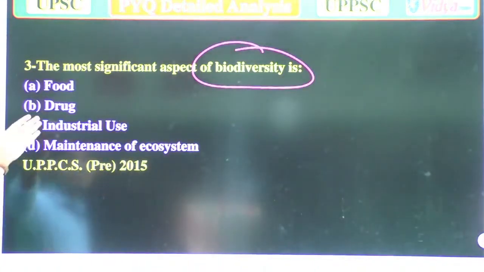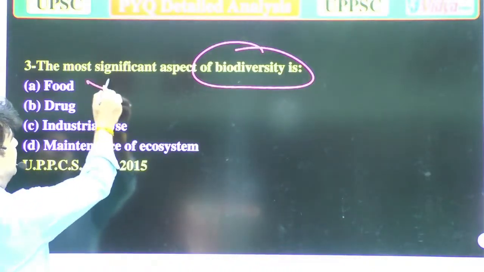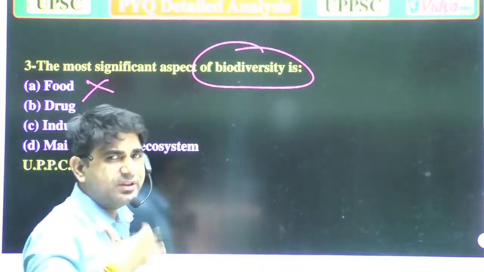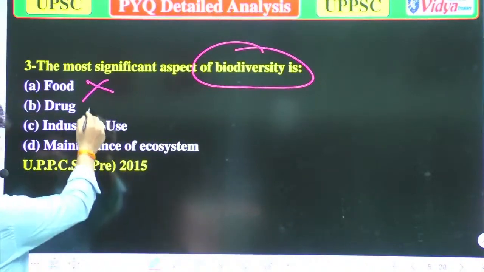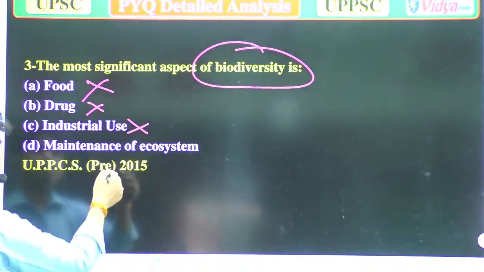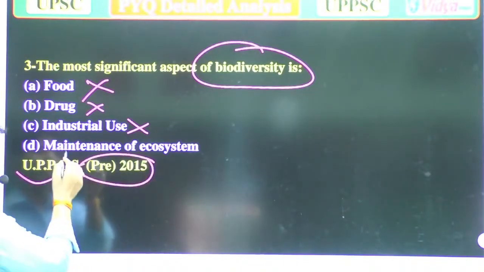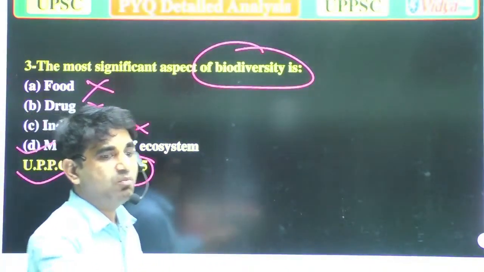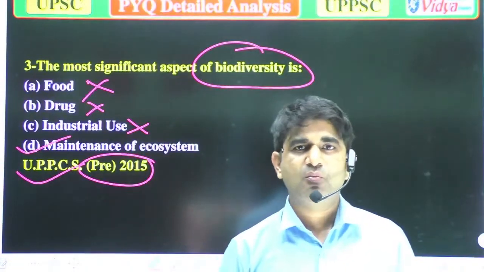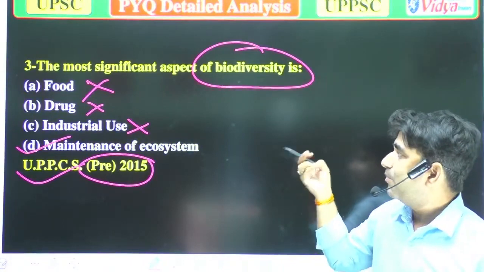B. Drug. C. Of ecosystem. It's a simple question, anyone of you can attempt this. Food could be an element of a biodiverse system, but it is not essential, so that's wrong. Drug is also wrong. Industrial is also wrong. It was asked in the UPPCS 2015, which means it's important. The most significant aspect is maintenance of ecosystem.